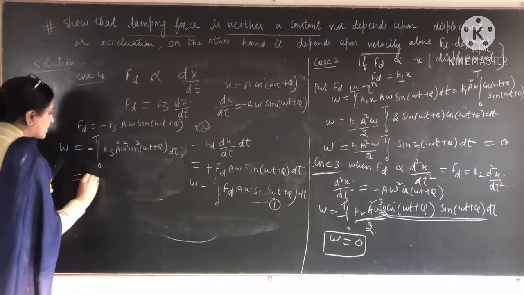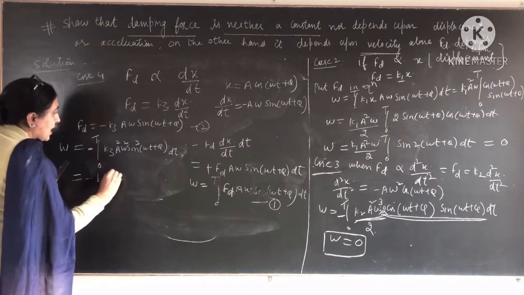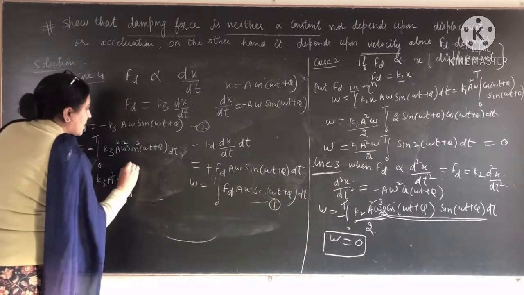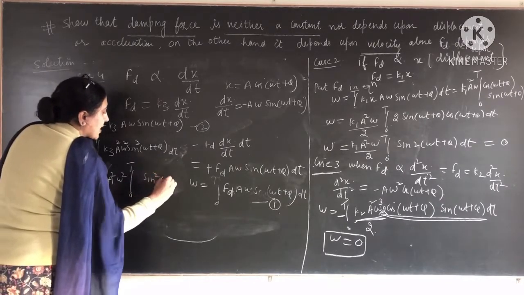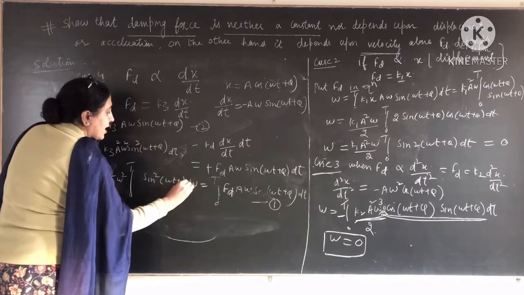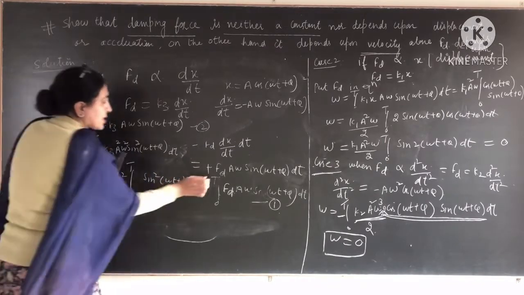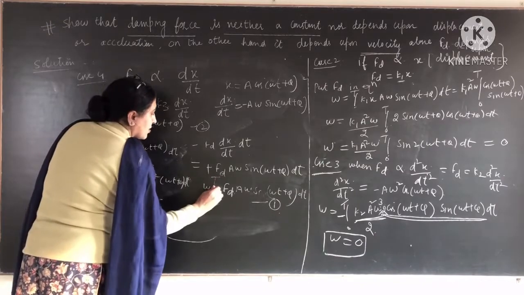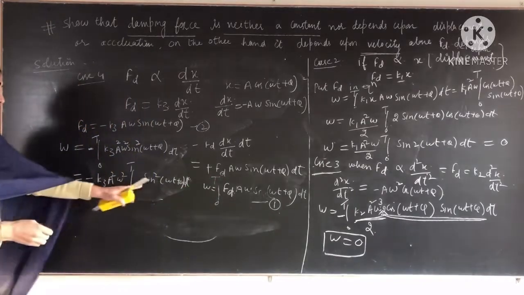So I take outside minus k3 a square omega square, integral from 0 to t of sin square(omega t plus phi) dt. Clear? So this is the work done W. Now we have to solve this.